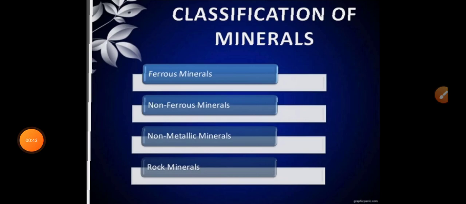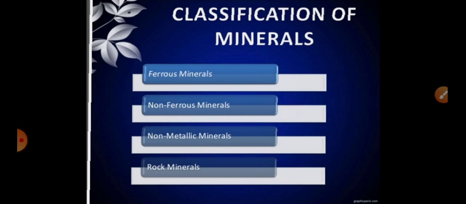Before the classification, minerals are defined as naturally occurring chemical substances with a definite internal structure. That is the simple definition of minerals. These minerals are seen in different forms. Actually, they are not obtained in pure form from nature.